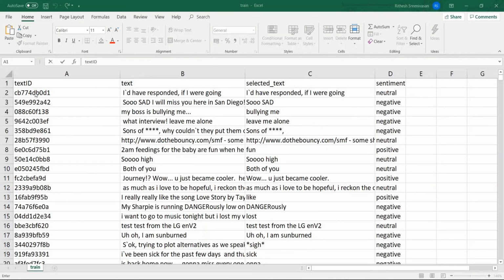Let us look at how the training data looks. So here you have four columns in total. We have the text ID, the text, the selected text, and the sentiment. I will not be looking at selected text because we are just looking at text classification over here. So the idea is that given tweets like this, and their sentiments in training data, we would like to classify new tweets as belonging to either of these categories.